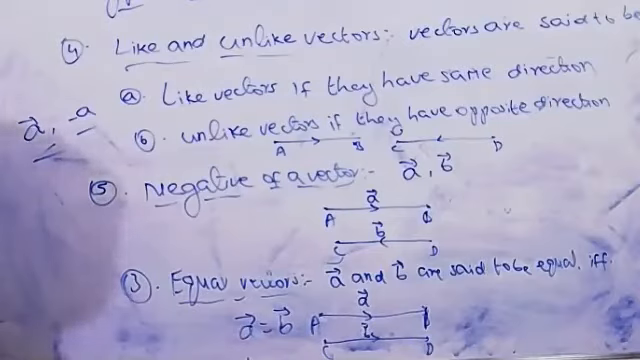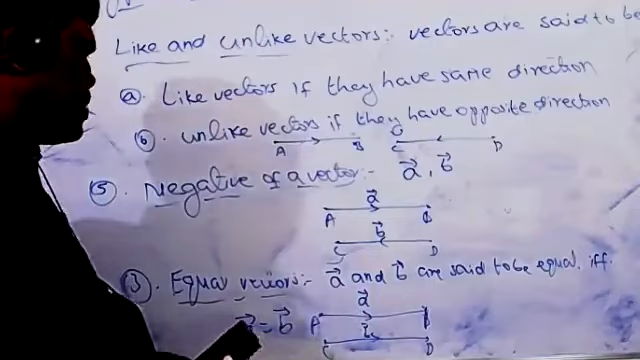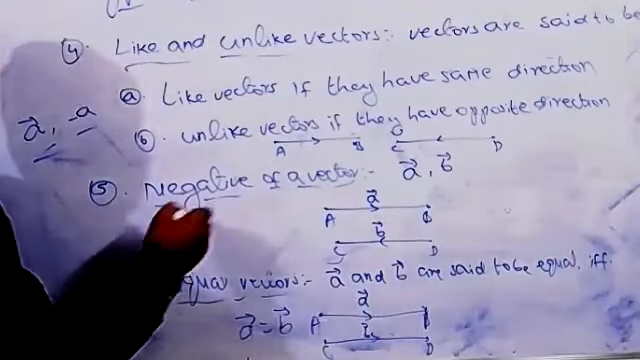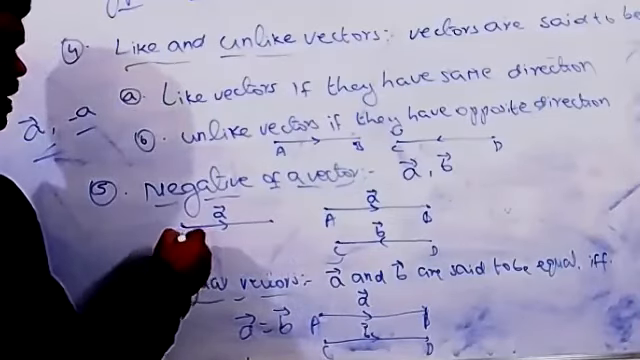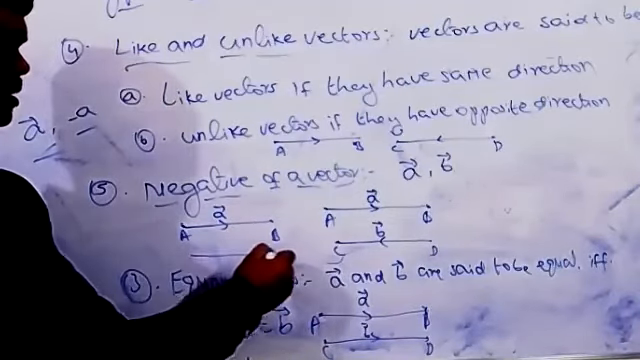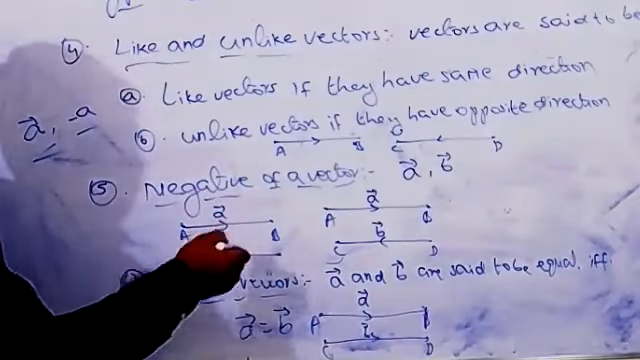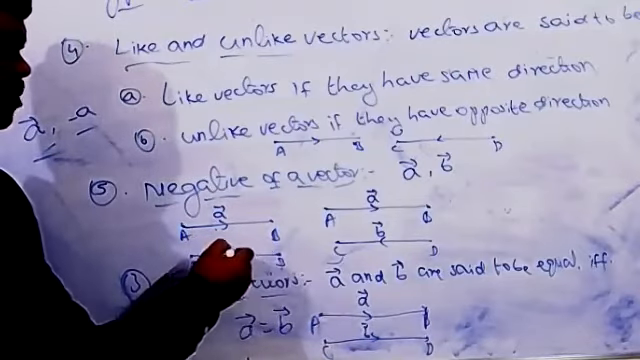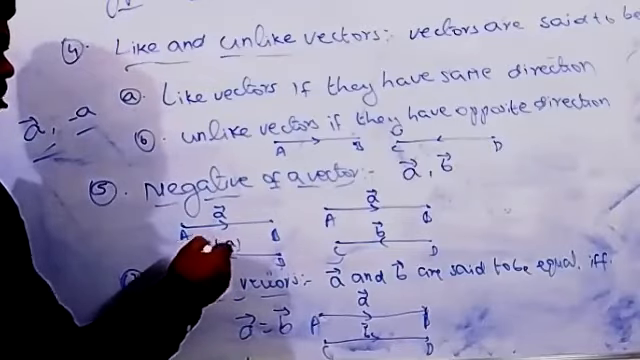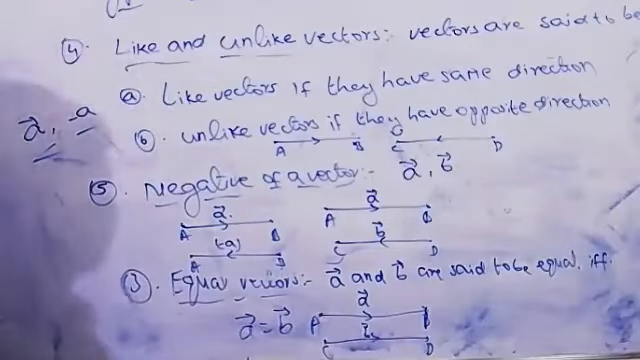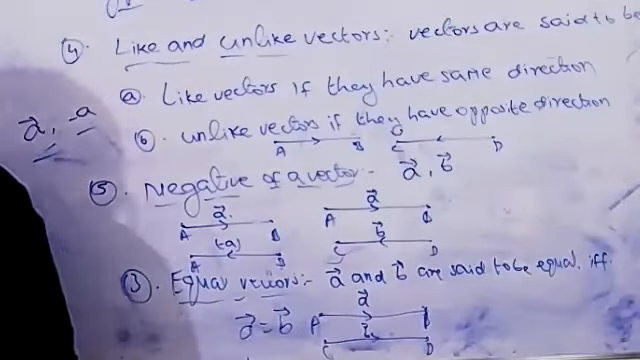Suppose you take the same vector only, then what is the negative of vector A? If you take the line segment AB, and for this vector we have to find the negative vector, it means the direction will be quite opposite, and this is denoted by minus A. That means the negative of a vector is the same vector with opposite direction.